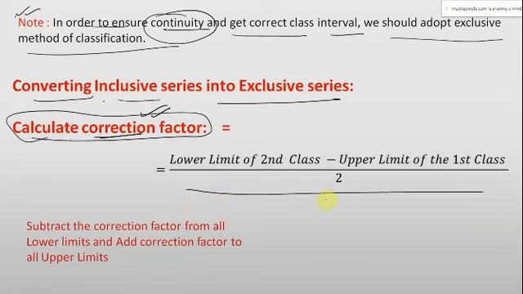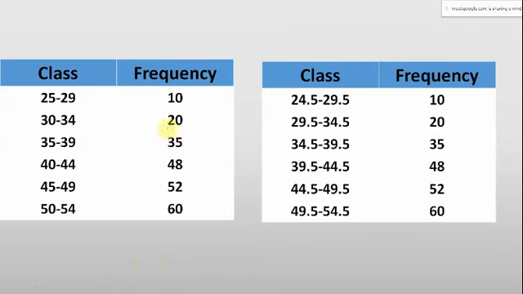Now what will we do with this correction factor? Subtract the correction factor from all the lower limits, and add this correction factor to all the upper limits. So subtract this correction factor from all the lower limits and add this correction factor to all the upper limits, like this. Don't look at the right side, just focus on this right now.